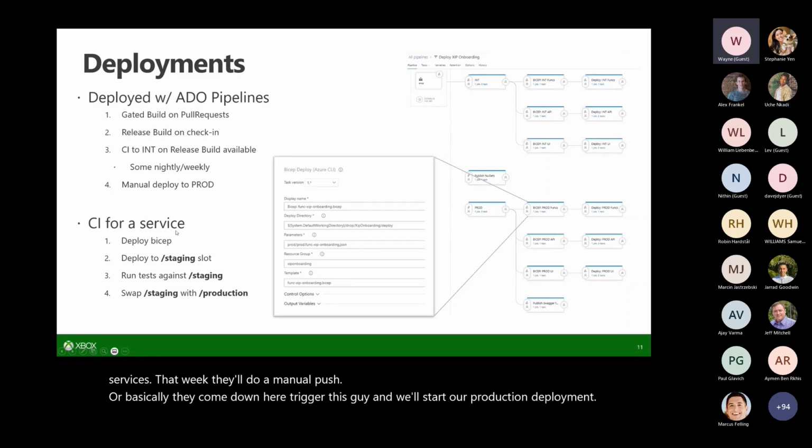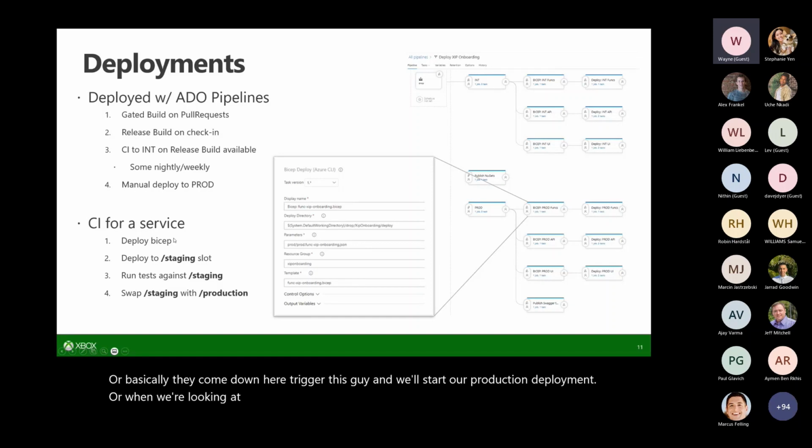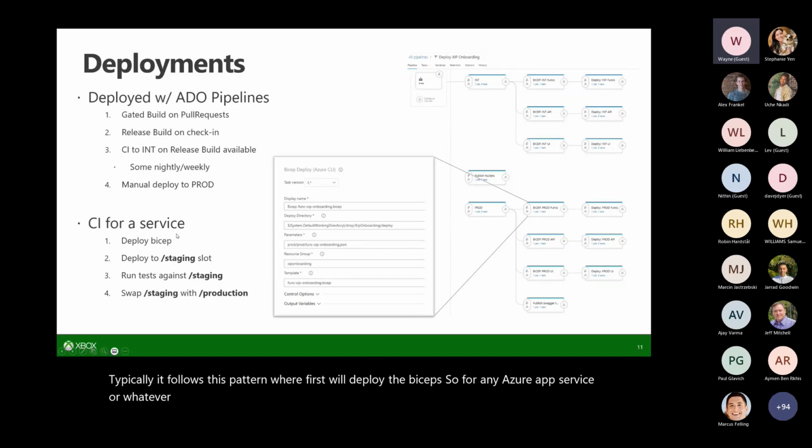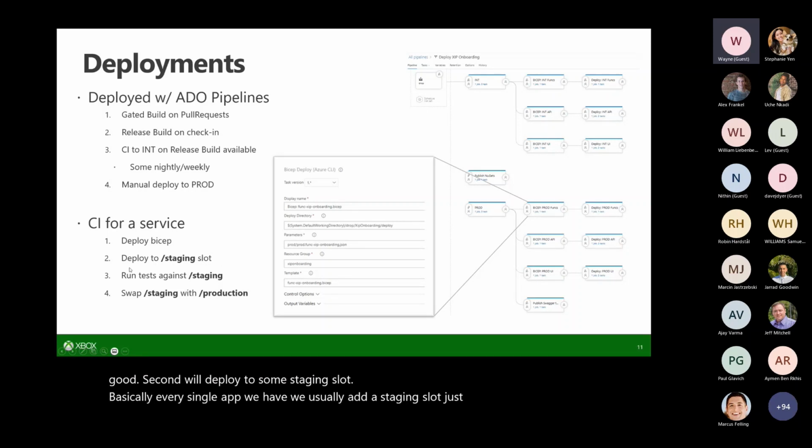When we're looking at an individual Azure app and how we're deploying it, it typically follows this pattern. First, we deploy the Bicep. For any Azure app service or Azure function, we deploy the Bicep and make sure the resources look good. Second, we deploy to a staging slot. Basically, every single app we have, we usually add a staging slot for testing and validation reasons.